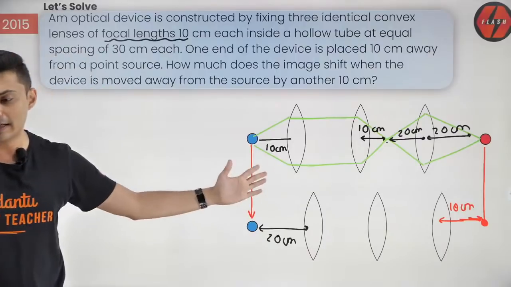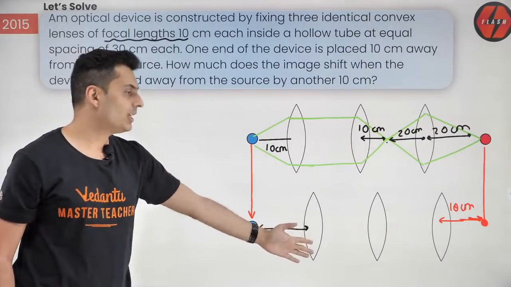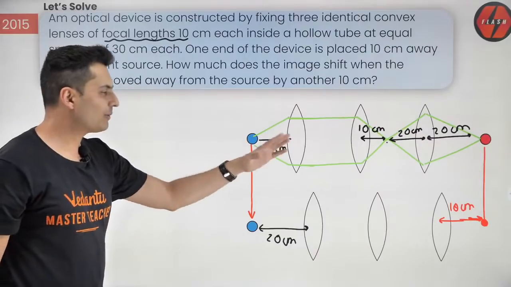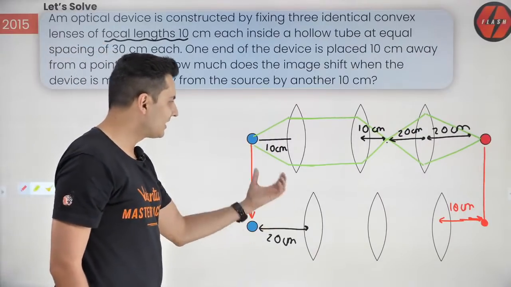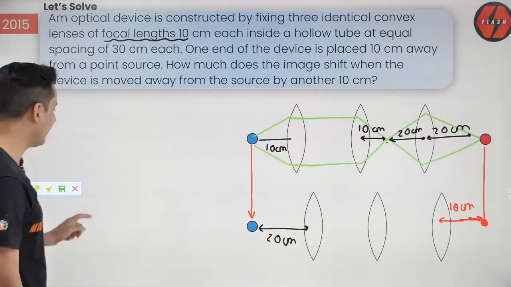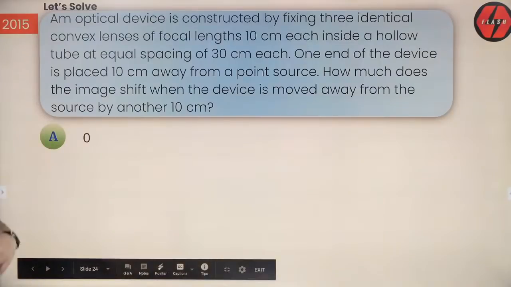Yes, is that clear, guys? Very interesting question, and the way we solve it is also very interesting. Image becomes object, object becomes image, and you can see that this distance goes there, that distance comes here. So at the end, nothing has changed. So the correct answer is 0, no shift.